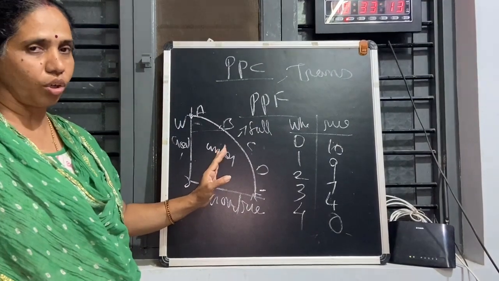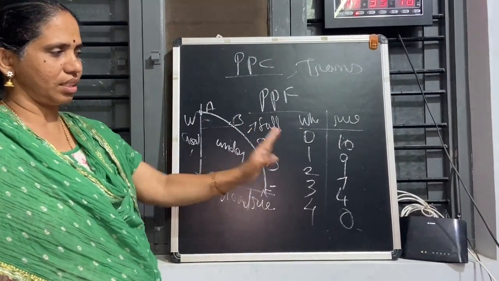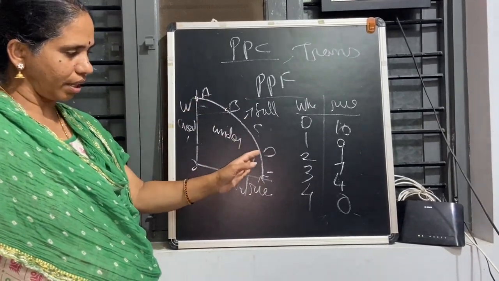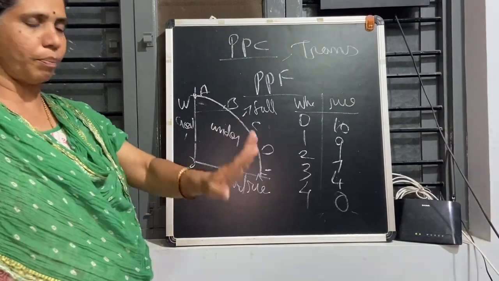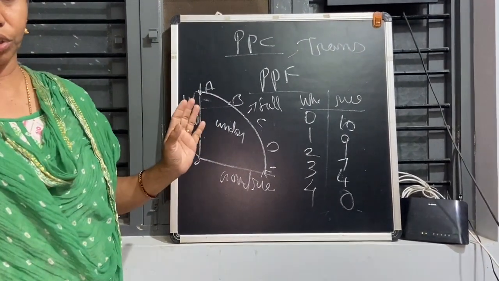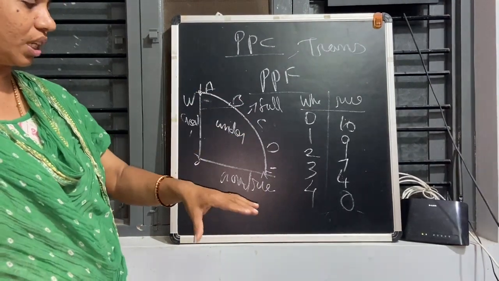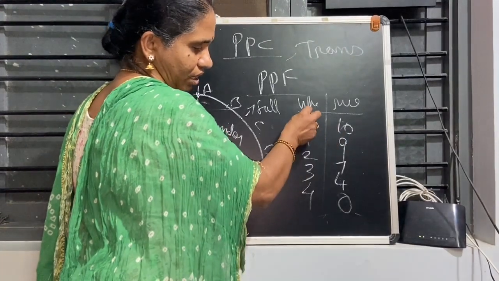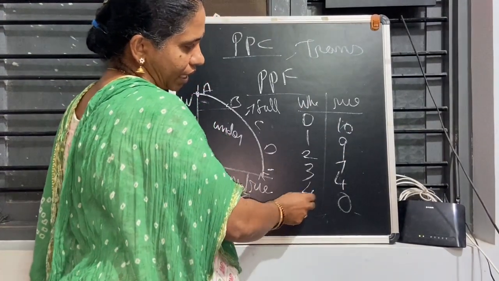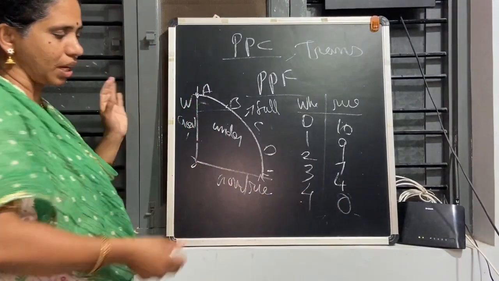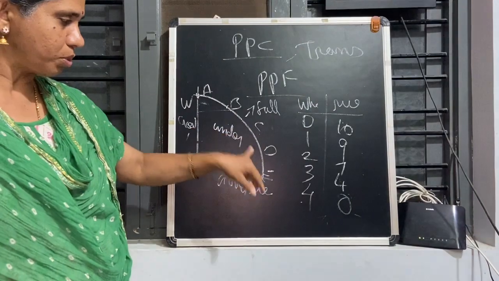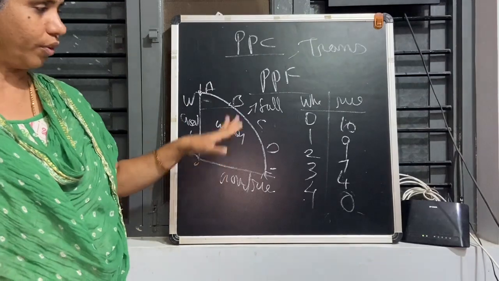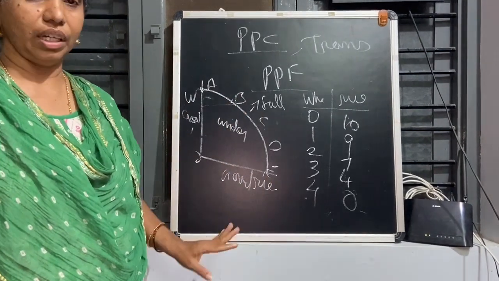This is the basic idea, without going into detail, just to understand what this curve is. You may ask why this curve is always concave to the origin, or why it slopes downward. It is because of the operation of the marginal opportunity cost. It shows that if you want 10 kg of rice, we completely sacrifice the wheat. If you want more wheat, then we completely sacrifice the rice. Because of this sacrifice, the curve always slopes downward and is concave to the origin. I hope you understood. Go through the notes I gave once. We will discuss again if you didn't understand properly.